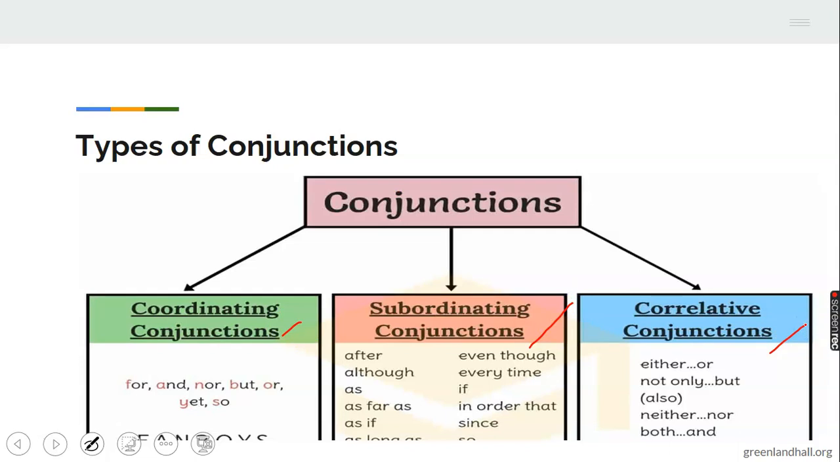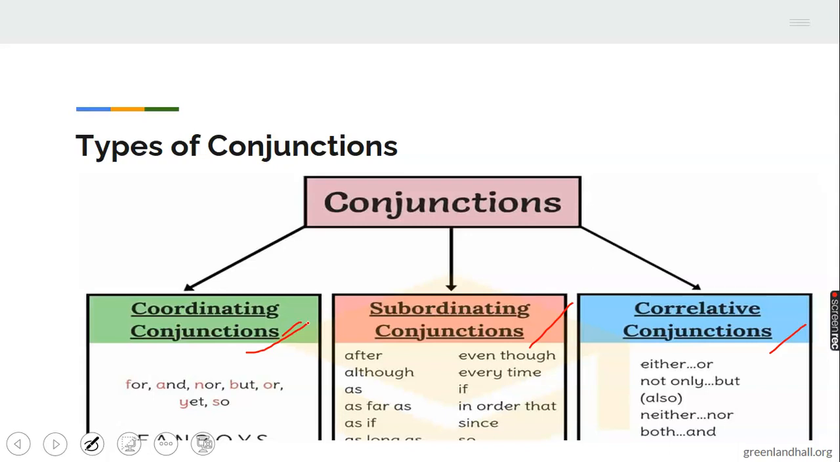You say after me. Coordinating conjunction. Can I hear you say that? Coordinating conjunction. Good. Now, the second one is subordinating conjunction. Can you say that? Subordinating conjunction. And the third one is what? Correlative conjunction. Can you say that? Correlative conjunction.